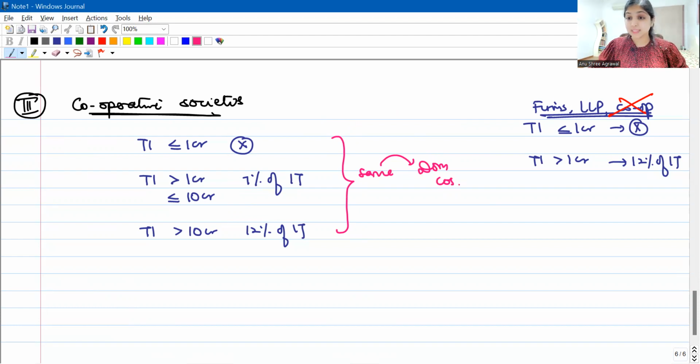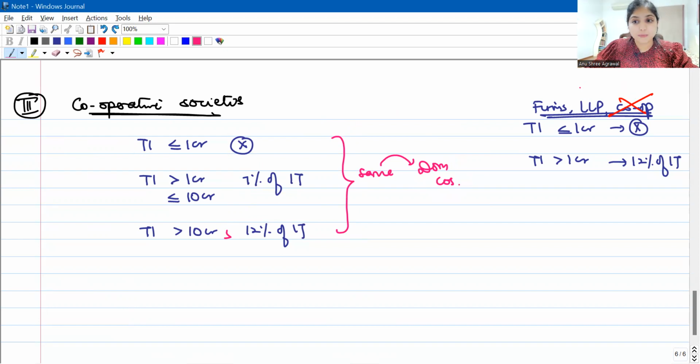Even for domestic companies, up to 1 crore, you don't ask the company to pay any surcharge. More than 1 crore, up to 10 crore, you ask the company to pay 7% of income tax as surcharge. More than 10 crore, you ask them to pay 12% of income tax as surcharge. See, for foreign companies, we have different rates. Here, 2% we have, here, 5% we have. But for domestic companies, it's the same thing.